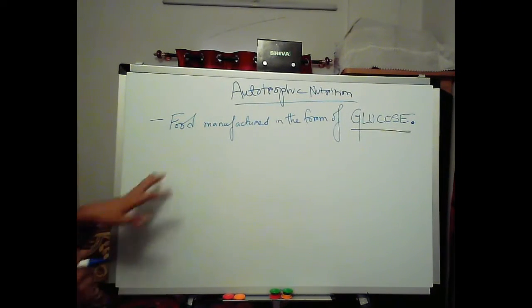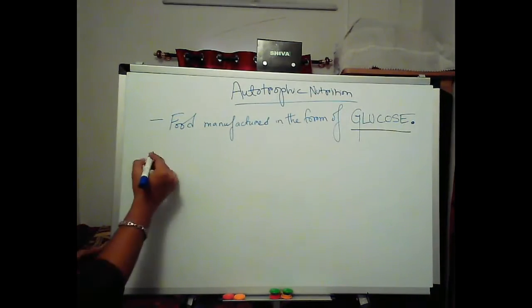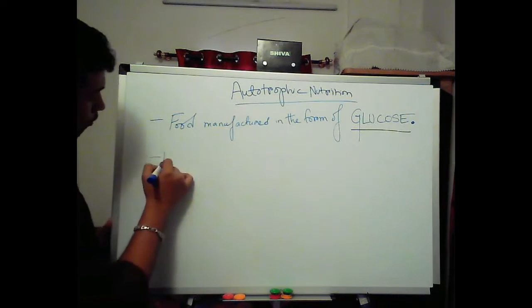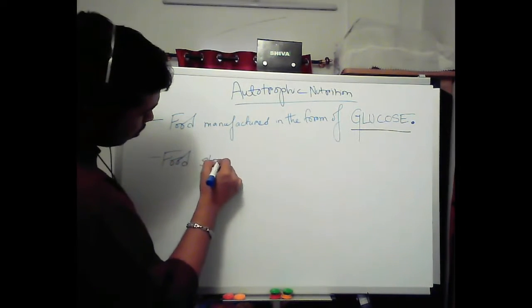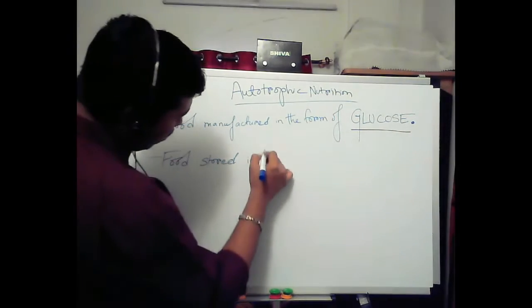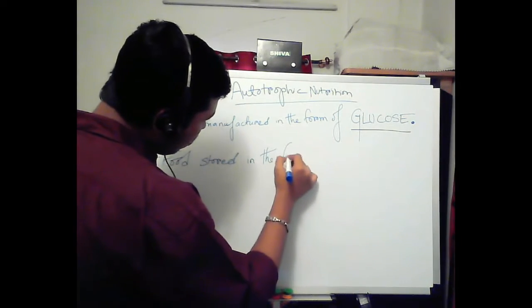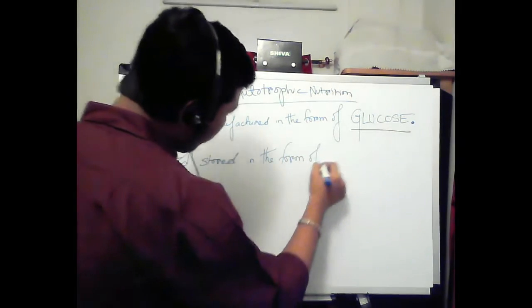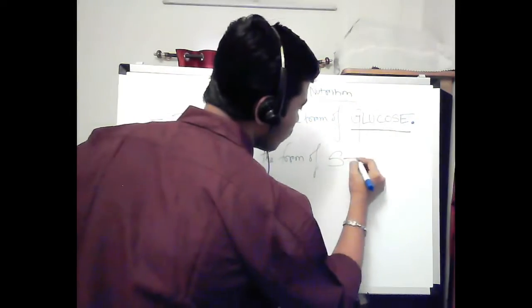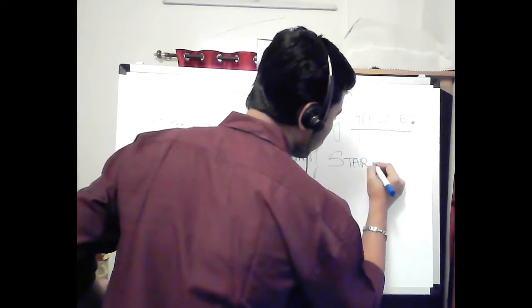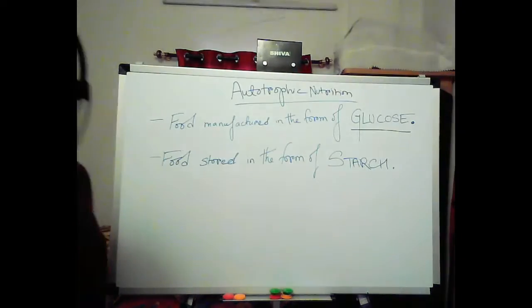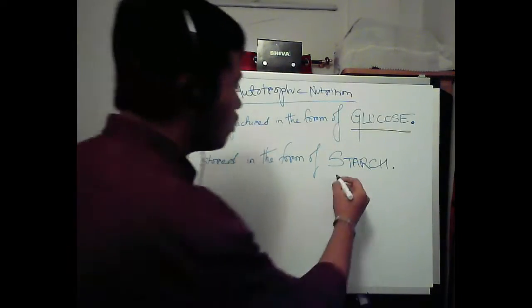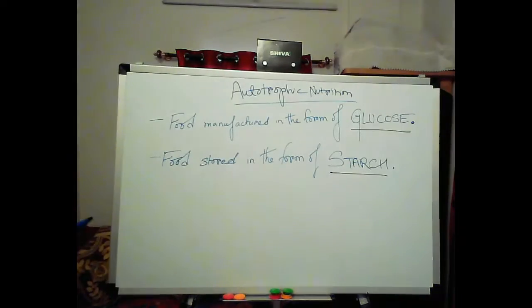Okay, food is manufactured in the form of glucose, and then food is stored in the form of starch. That's a complex sugar molecule. Glucose is a simple molecule, starch is a complex sugar molecule. Always remember this.